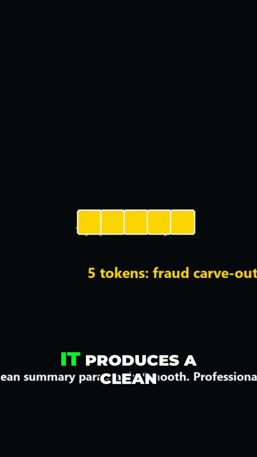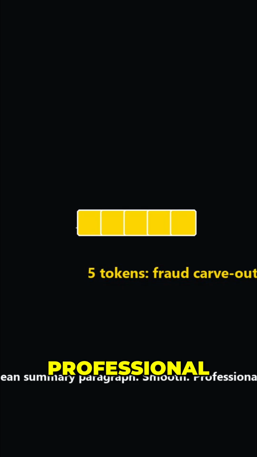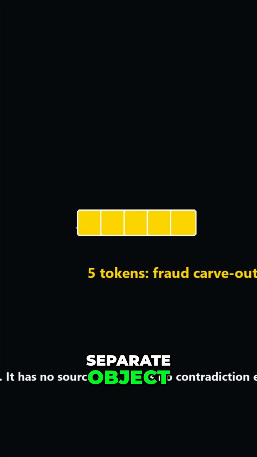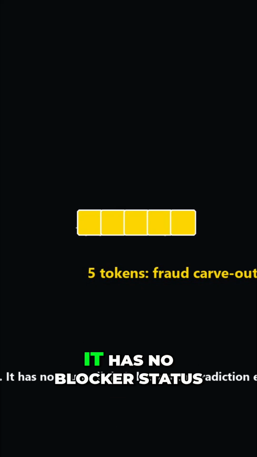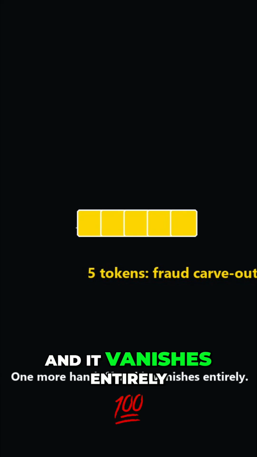Choice B, it produces a clean summary paragraph. Smooth, professional, cites the right sections. But it's not a separate object. It has no source link. It has no contradiction edge. It has no blocker status. One more handoff, and it vanishes entirely.